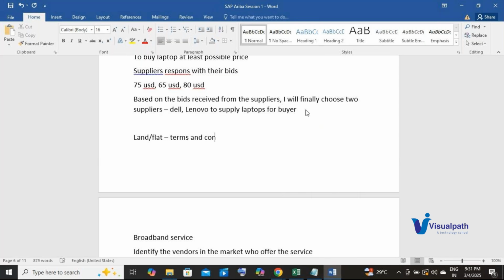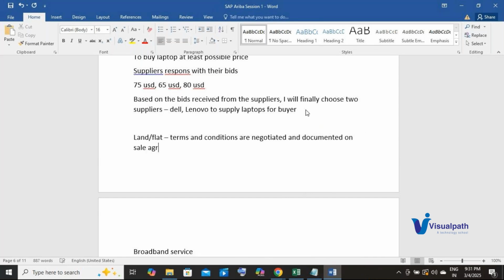Terms and conditions are negotiated and documented on the sale agreement, right? That is what we do on a sale agreement. If you purchase a flat or a land, you would have had that experience that we document all these terms and conditions on a sale agreement.